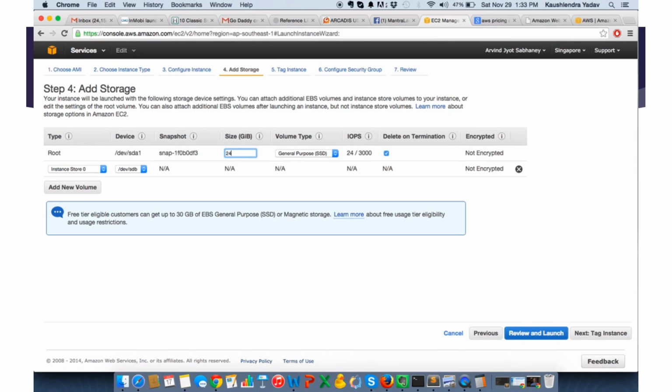Will that be enough? How much storage do you need? If people are uploading some files, why would we store it on this? This is for computation, not for storage. Those files have to be stored somewhere else. Like on S3. S3 is a different solution for storage. He was having 1 terabyte or something.